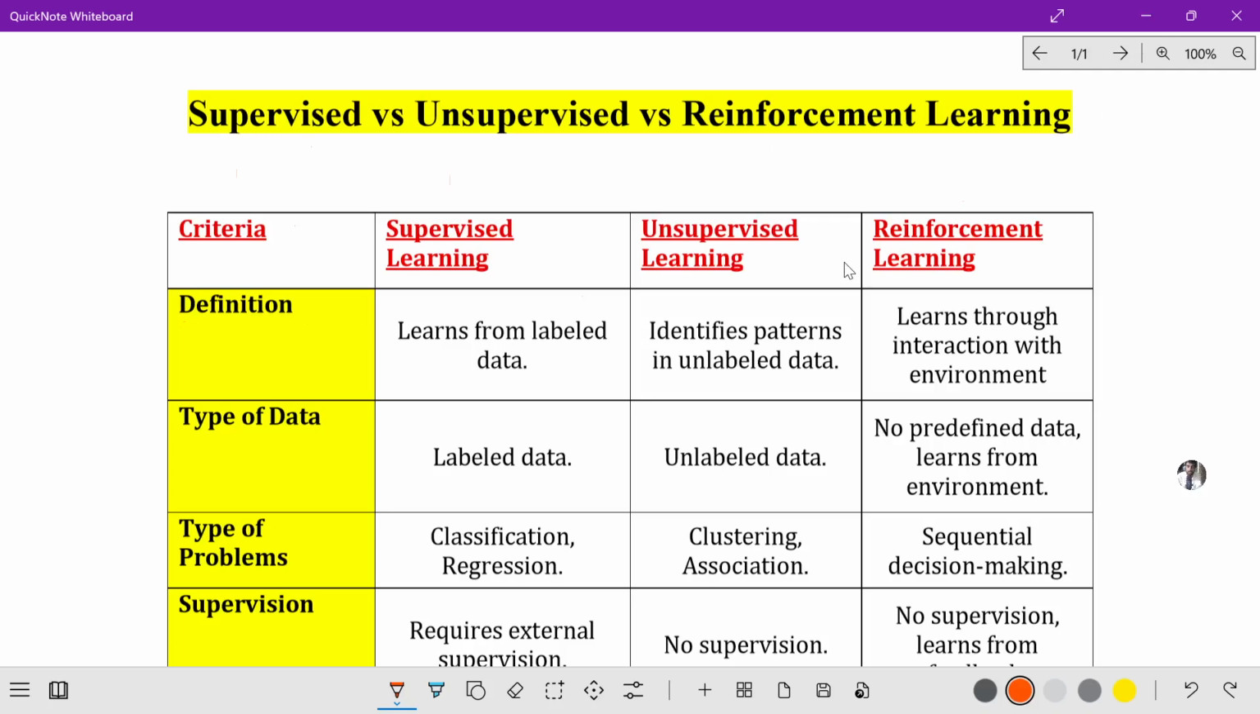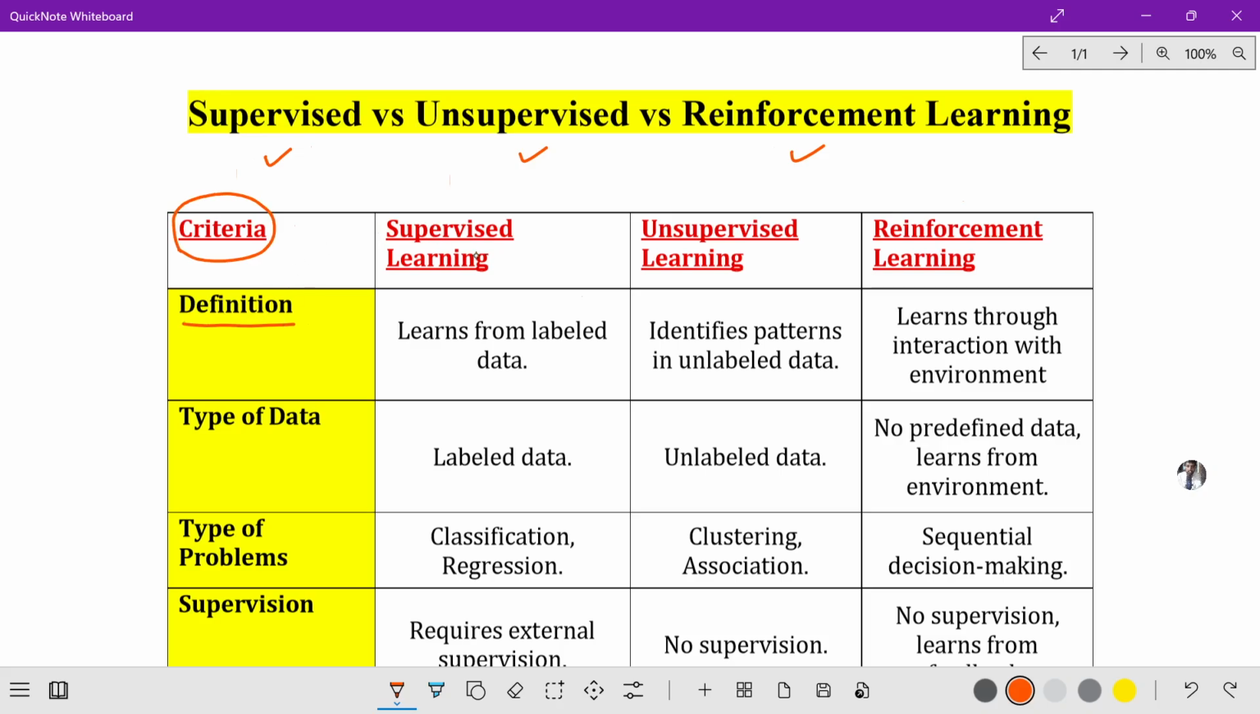In this video, I will explain the differences between supervised learning, unsupervised learning and reinforcement learning algorithms. This topic belongs to machine learning, and these notes are enough to write from an examination point of view. So first we will see the criteria. The first criterion is definition.